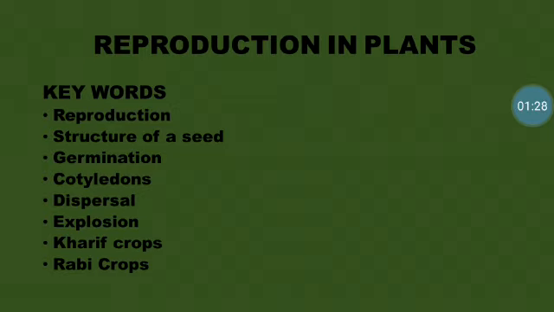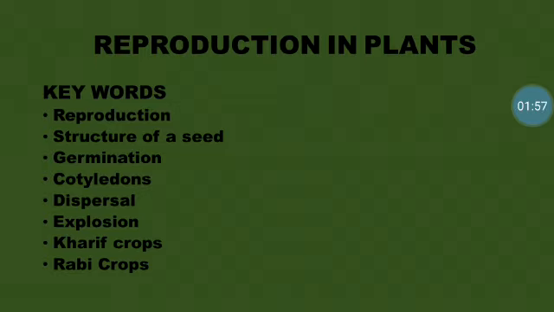Hence, reproduction is an important process for the continuity of life on the earth. Suppose the reproduction stops, what happens? None of us will exist on earth, isn't it? So, reproduction is a very important process. Since our chapter is reproduction in plants, we will learn how reproduction happens in plants.